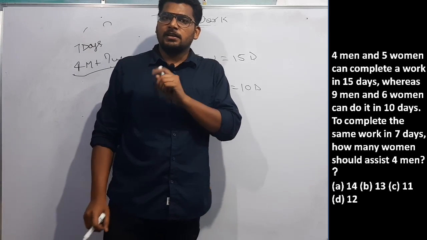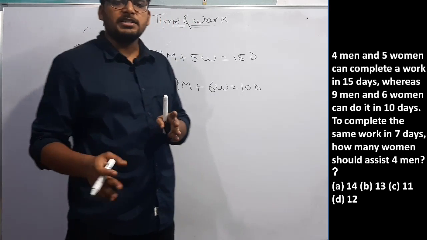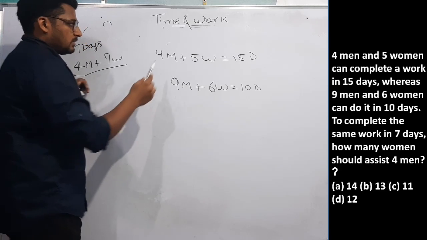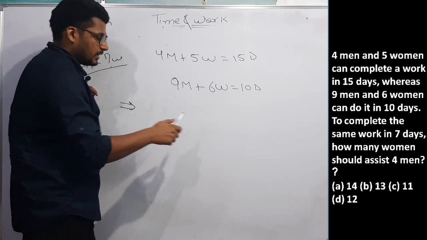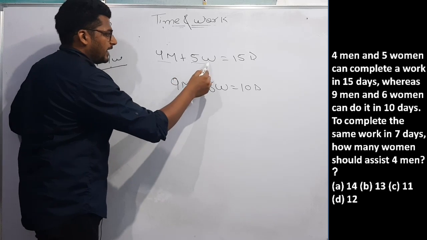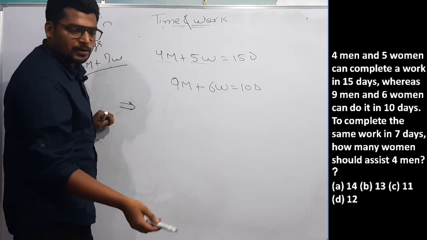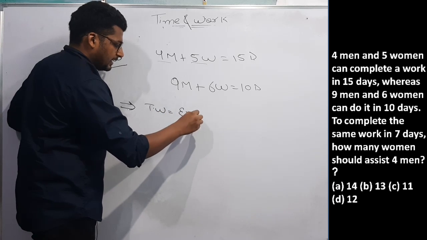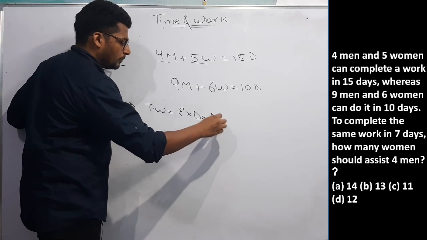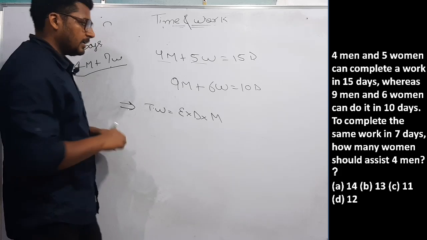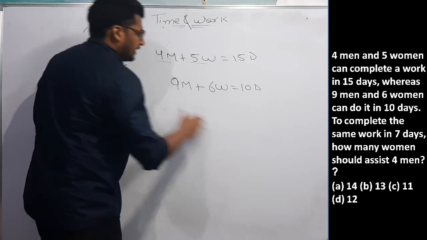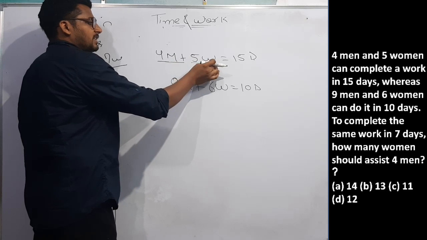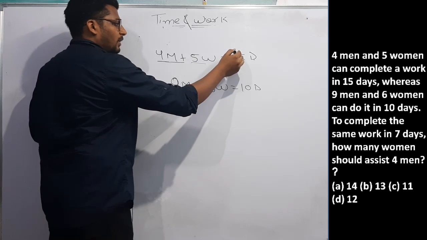Total work is number of days into efficiency, and if there are 4 men, 5 women or some children also, then total work is efficiency into days into man or woman or children. Let the efficiency of man be M and efficiency of woman be W, then what will be the total work?